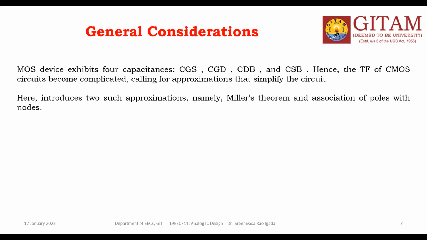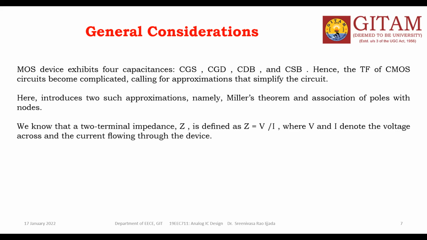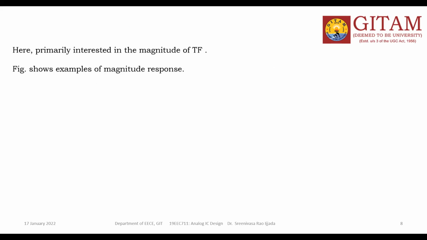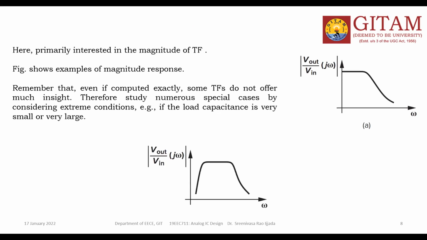The main concept here is the Miller theorem. The Miller theorem is one of the important theorems which must be discussed here to simplify the circuit. And moreover the poles and zeros. This is the low frequency response, this is the mid frequency response, this is the high frequency response. The low frequency response is given by a low pass filter, the high frequency response by a high pass filter, and the mid frequency response you can get from the band pass filter.